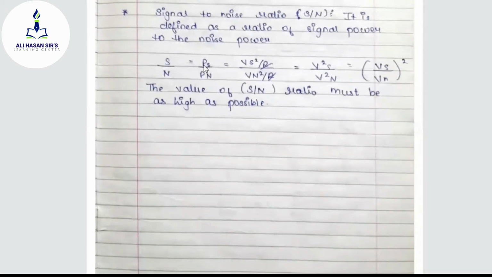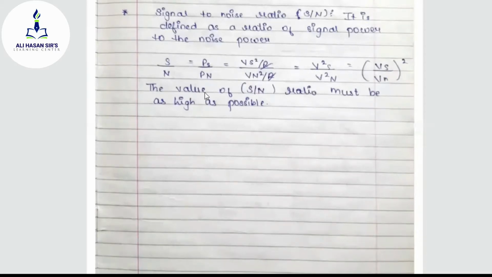Now S by N is equal to PS by PN, where PS stands for signal power and PN stands for noise power. You know very well power is V square by R. So PS is represented as Vs square by R, and PN is represented by Vn square by R. The denominator R is the same, so it cancels.